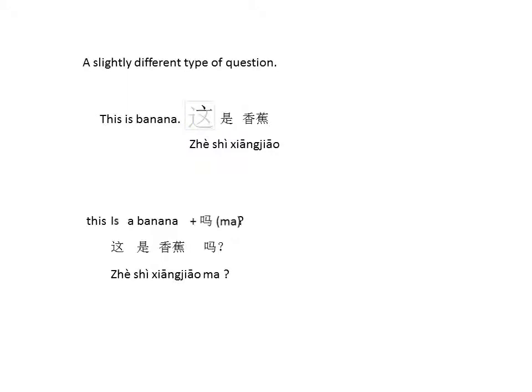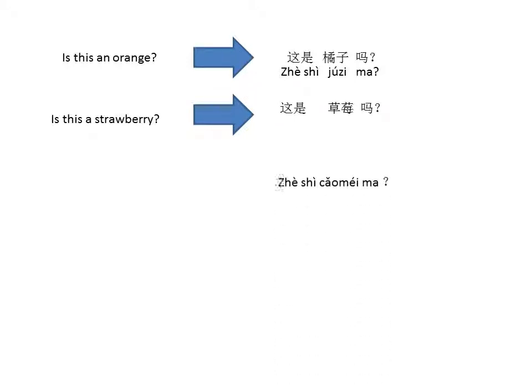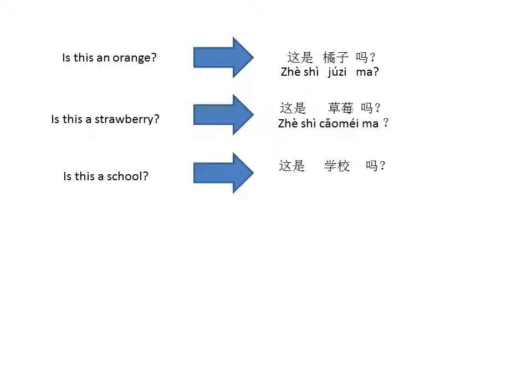Next, more examples. Is this an orange? 这是橘子吗? Is this a strawberry? 这是草莓吗? Is this a school? 这是学校吗?